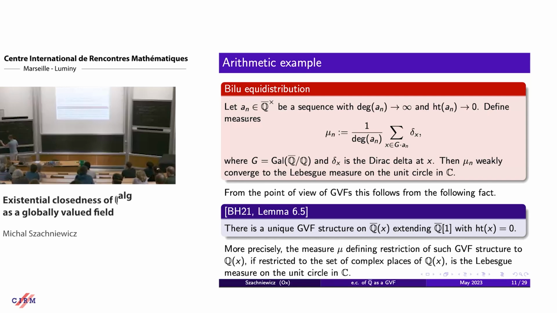This is in bijection with P1 over Q or A1 over Q. Here we get the Berkovich analytification of P1 over Q.